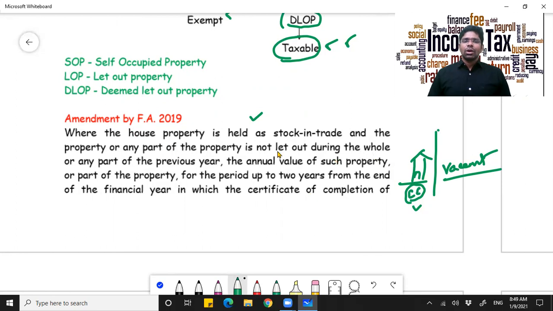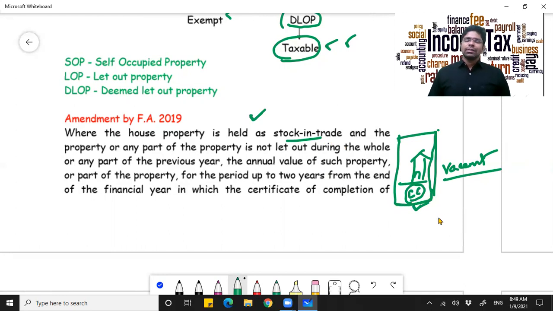But in the case of a house property which is treated as stock in trade, that is, if you are into a business of real estate, and as a result you even have a business of letting out properties, you got a house property constructed.